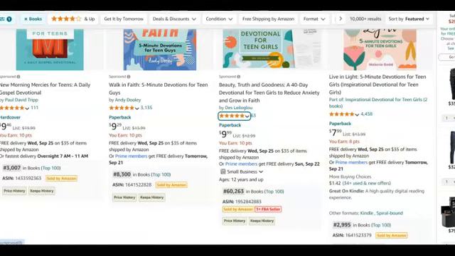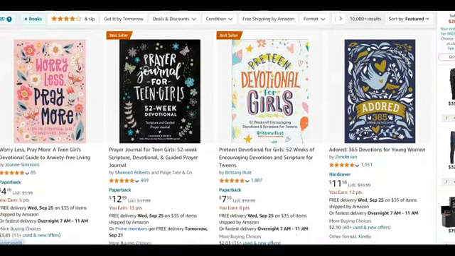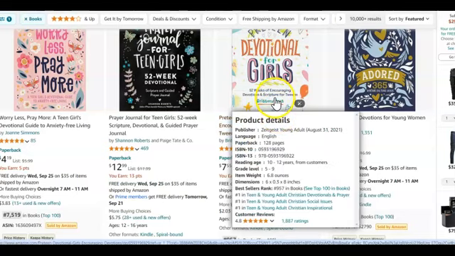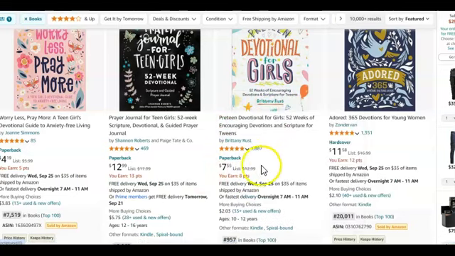Now you scroll down again, look for another book that is within. This is Devotional for Teen Girls. This has 1,887 reviews. This is what we call high authority books. Your book has no chance to compete with this book. Every time your book appears where this book is, a buyer is going to go with this book. They won't even look at your book twice, because look at the social proof. That's way, way, way high.